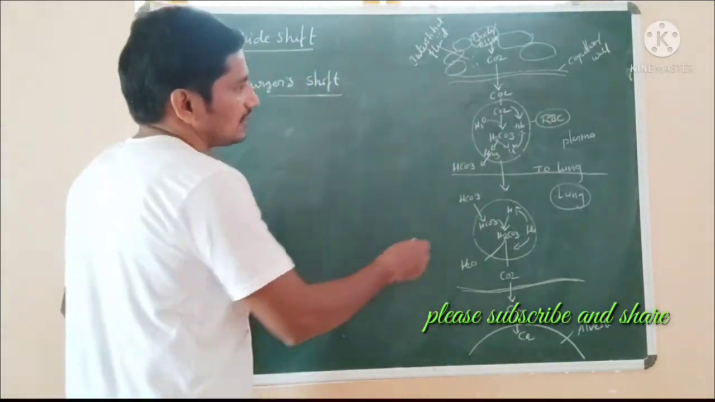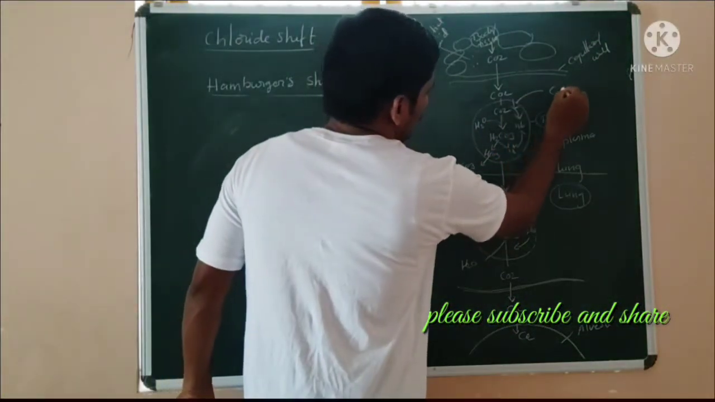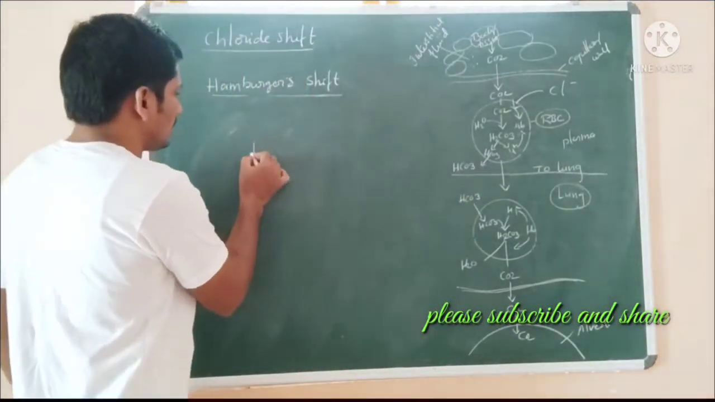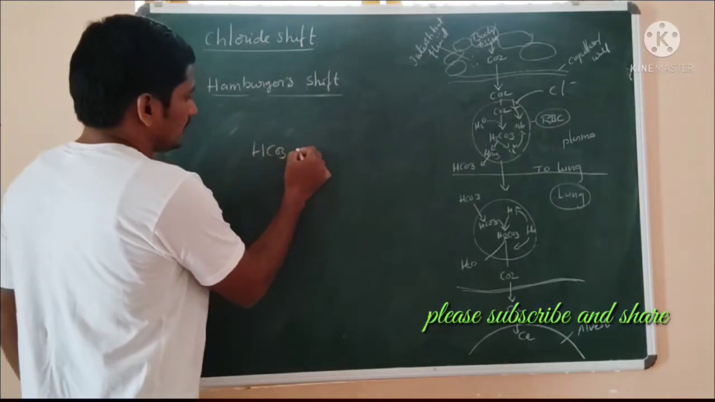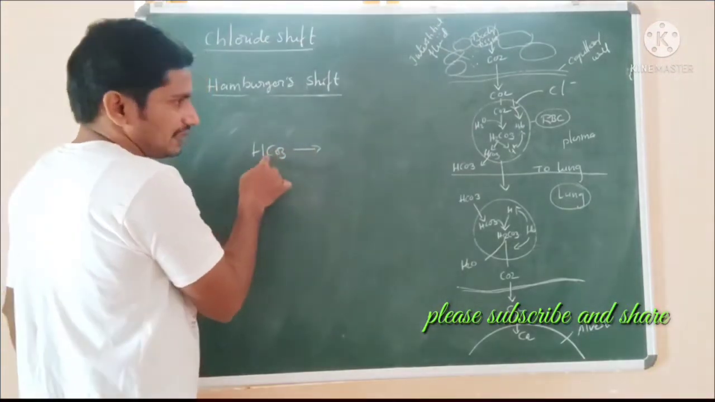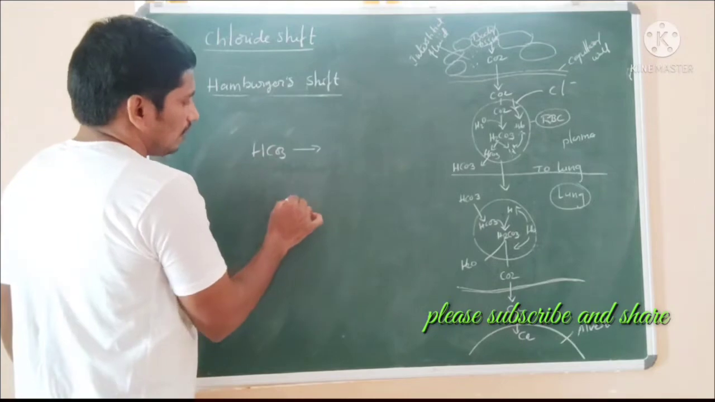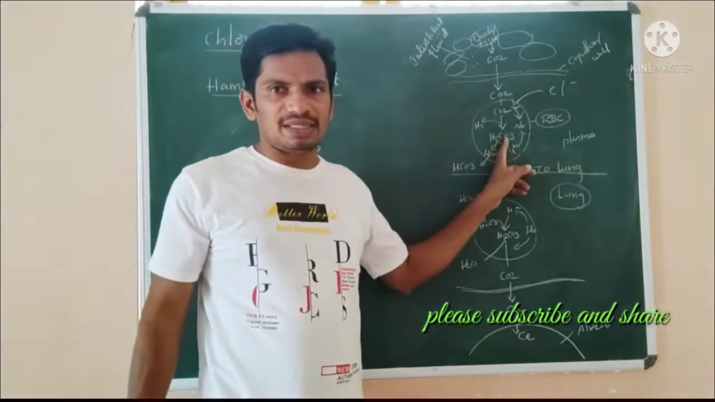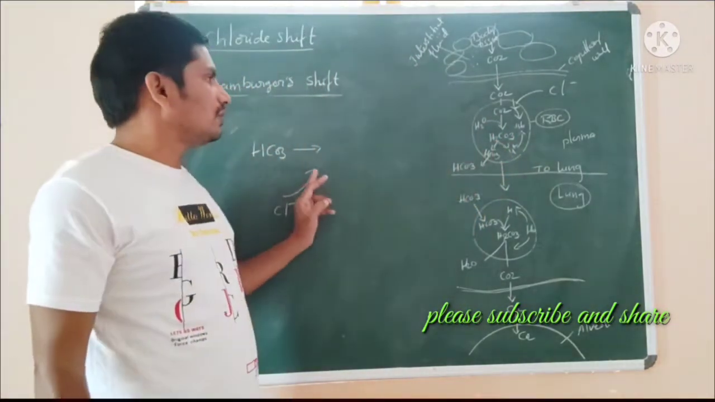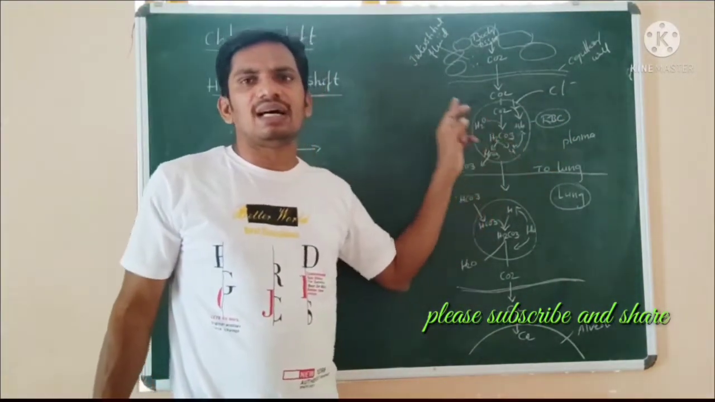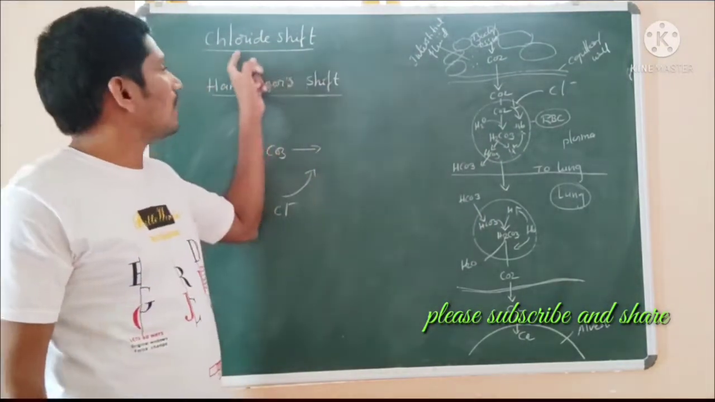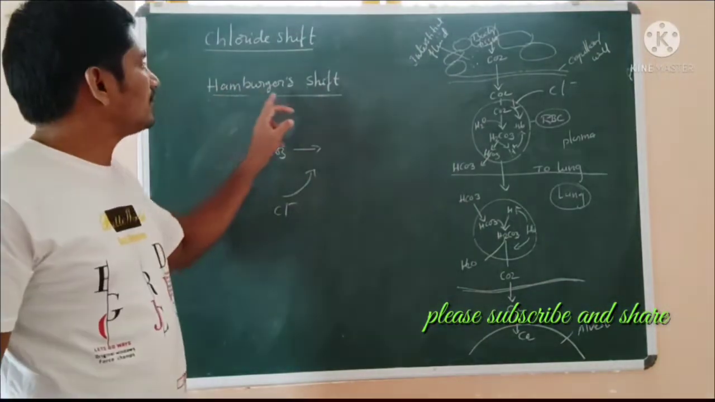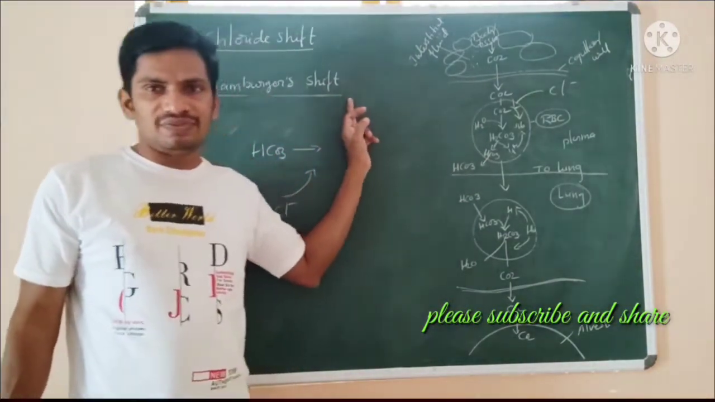Here, HCO3 is released from the RBC. Because of that, in response, Cl minus will be moved into the RBC. This exchange of HCO3 and Cl minus in the RBC we call the chloride shift. Chloride shift. This phenomenon is known as the Hamburger phenomenon or the Hamburger shift.